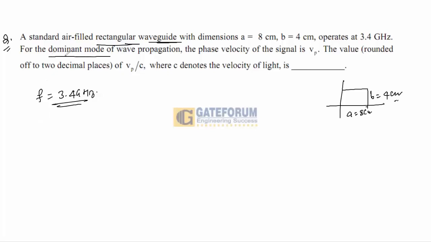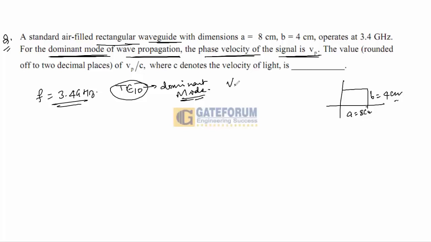For the dominant mode, it means the lowest cutoff frequency and highest cutoff wavelength. So the dominant mode is nothing but the TE10 mode. For the dominant mode of wave propagation, the phase velocity of the signal is Vp. What is the value of Vp upon C to 2 decimal places, where C denotes the light velocity?